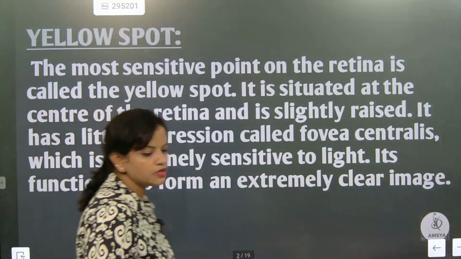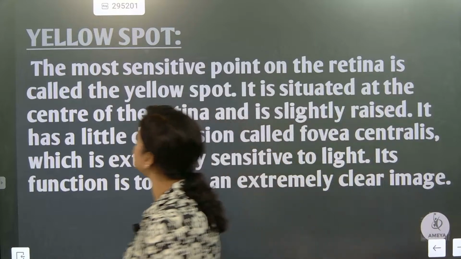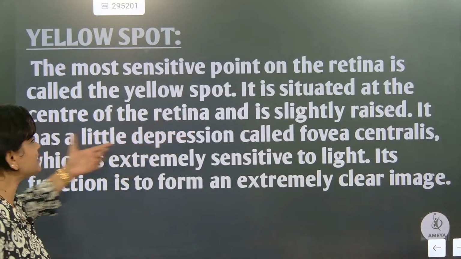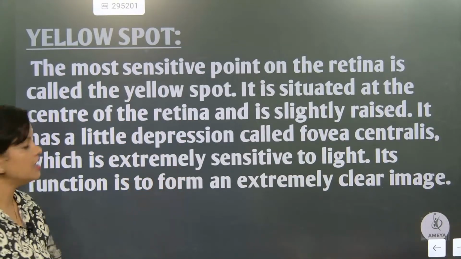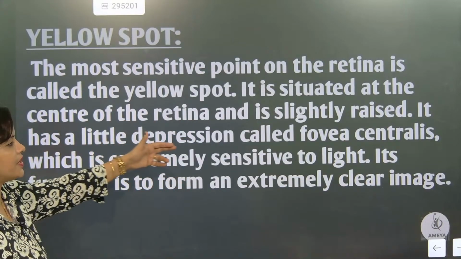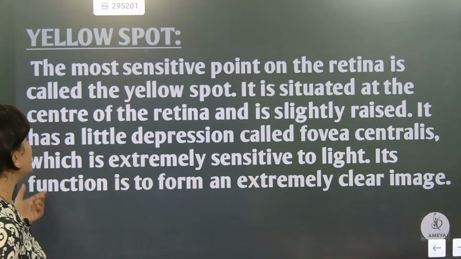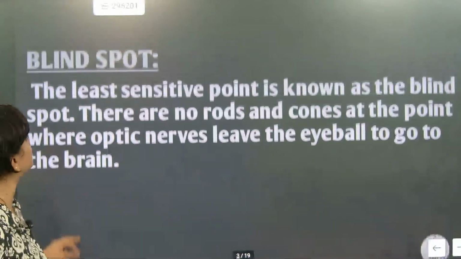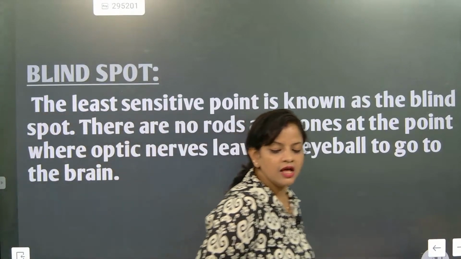Yellow spot. If somebody asks you about the yellow spot, we know that the yellow spot is situated at the center of the retina and it is slightly raised. The macula is slightly depressed, and it has a little depression called the fovea centralis, which is extremely sensitive to light. Its function is to form an extremely clear image. But blind spot, what is the difference between yellow spot and blind spot?